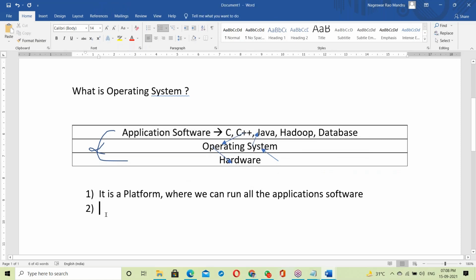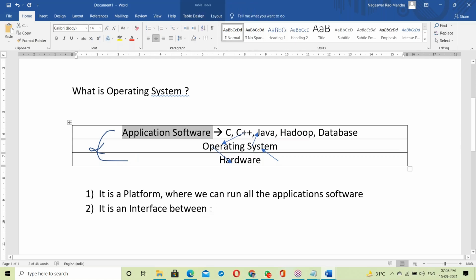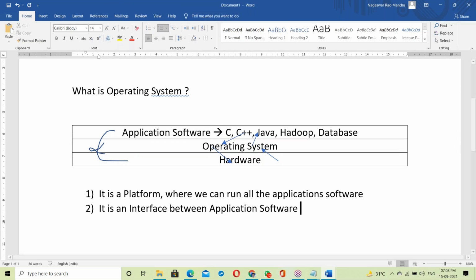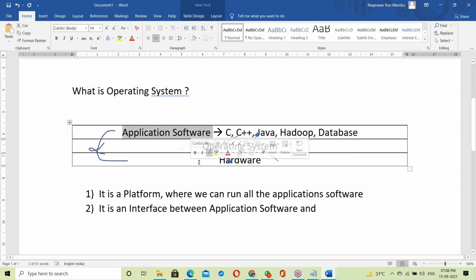Not only a platform, it is an interface between the application software layer and the hardware layer, just like a mediator.